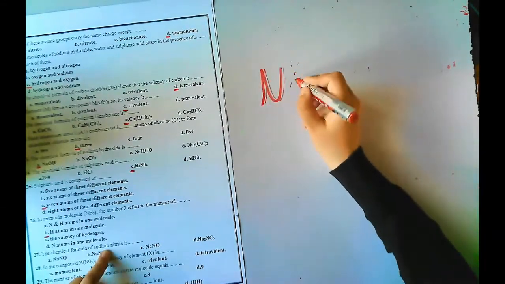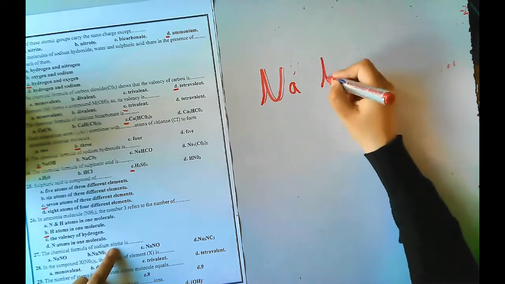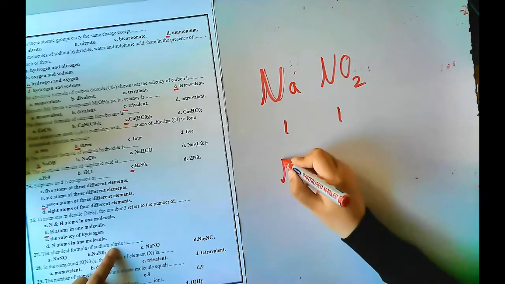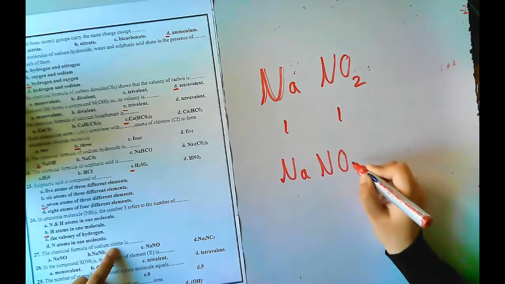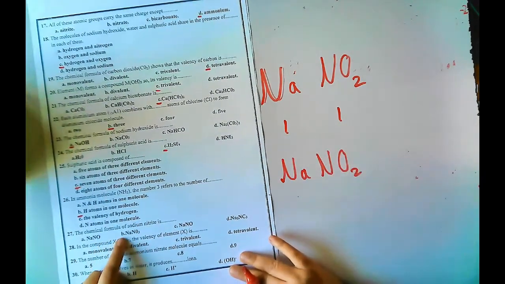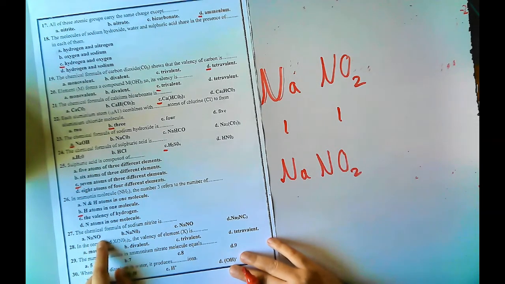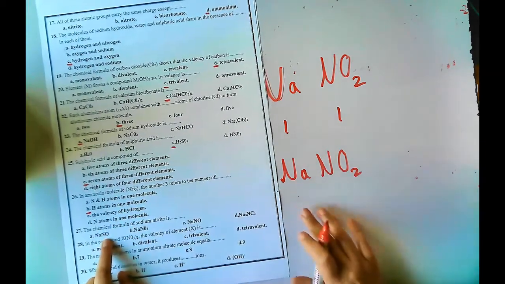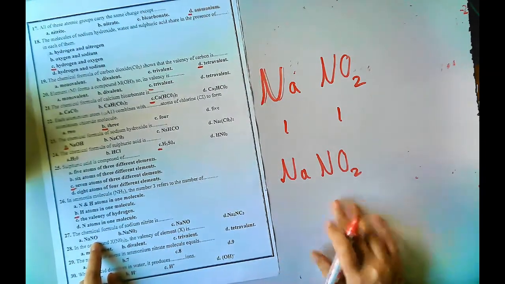Sodium nitrite. Sodium 1, nitrite 1, يبقى NaNO2. I will choose this one. Here it should be 2. It's a mistake, okay. So I will choose Na, the one NaNO2.